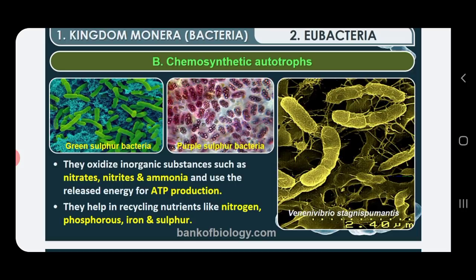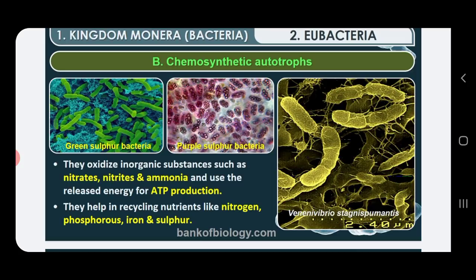What do they do then? Some of these bacteria oxidize inorganic substances like nitrates, nitrites, ammonia, etc., and whatever energy is released is used for production of ATP, adenosine triphosphate, which is called the energy currency.